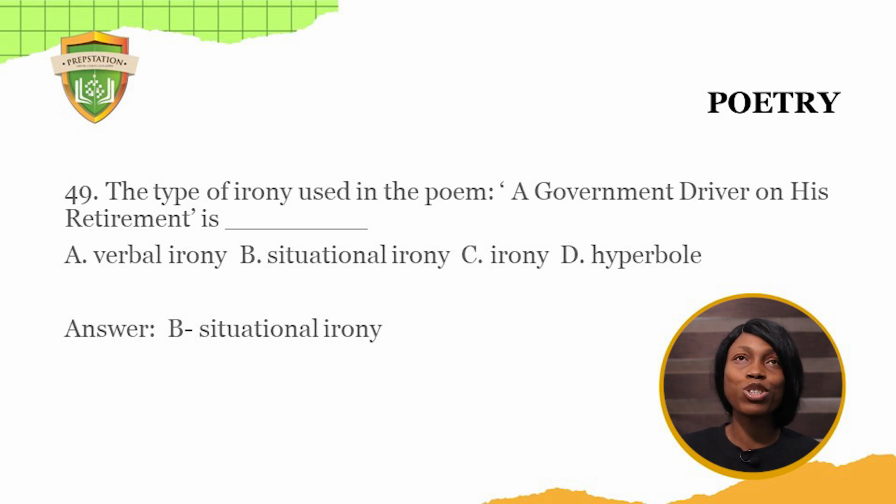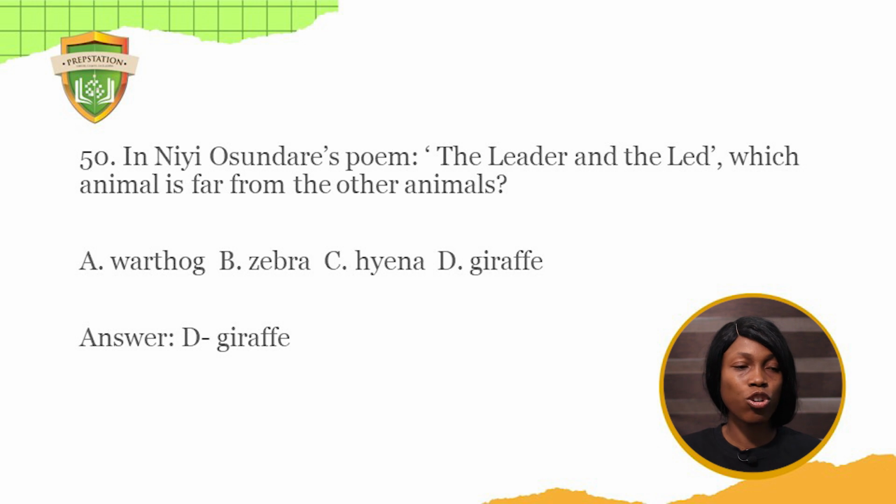It's a situational irony because the driver in the poem, who has served the government for 35 years and has been driving people to safety, on the day of his retirement, couldn't drive himself home, so he ended up driving himself to his death. That is the situation. So it's a situational irony. That's the answer B. In Niyi Osundare's poem, The Leader and the Led, which animal is far from other animals?